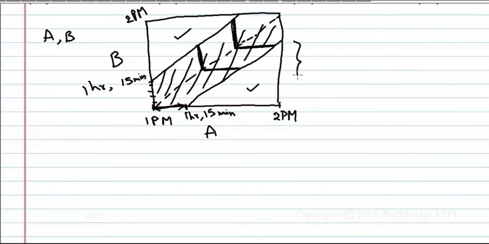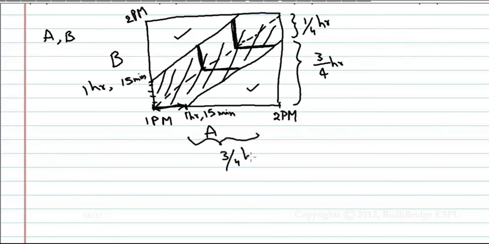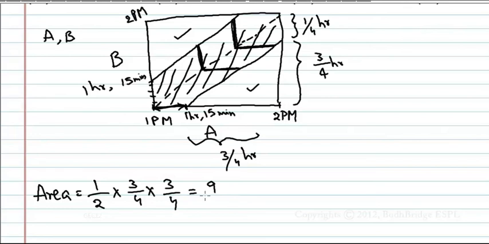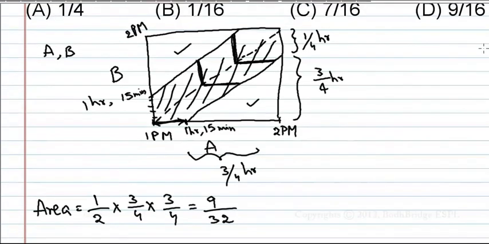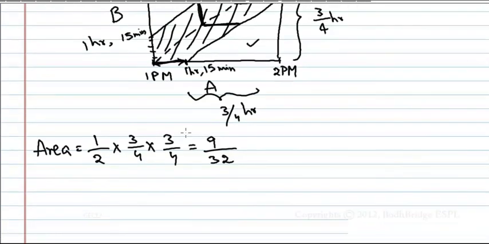Okay, what is this triangle area? This is 3/4 of an hour. Why? Because this is 15 minutes, that is 1/4 hour. Similarly, this is 3/4 of an hour. Therefore, area is equal to half of base into height, that is 1/2 into 3/4 into 3/4, that is 9/32. And what is the area of this? This is also the same area as the bottom triangle area. Therefore, total